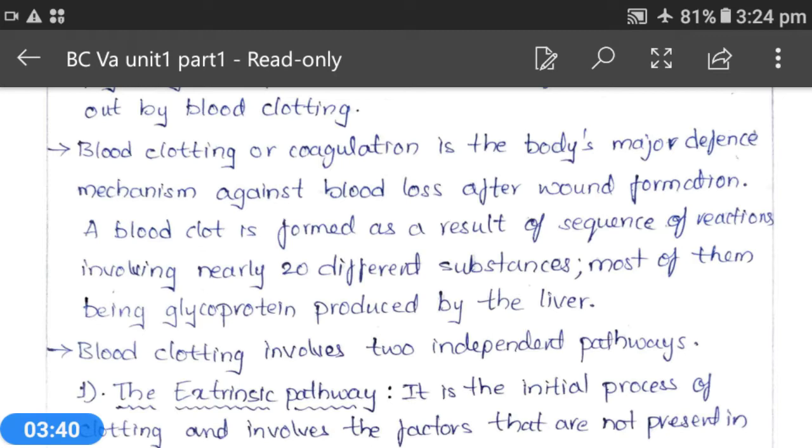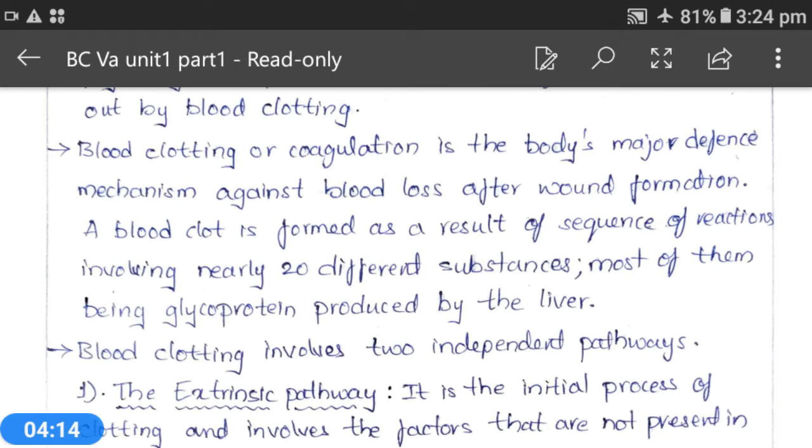That means this blood clot is a result of a sequence of reactions, and these reactions occur through 20 different substances, all of which are glycoproteins produced by the liver. The liver produces different kinds of glycoproteins which are responsible for blood clotting.